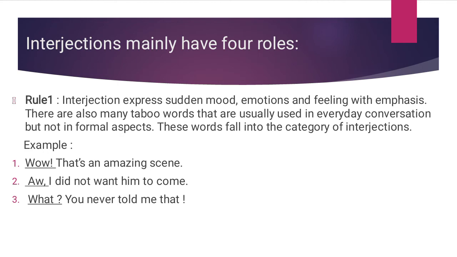First, interjections express sudden mood, emotions, and feeling with emphasis. There are also many taboo words that are usually used in everyday conversation, but not in formal aspects. These words fall into the category of interjection. Examples are: Wow, that's an amazing scene! Or: I did not want him to come. What? You never told me that.